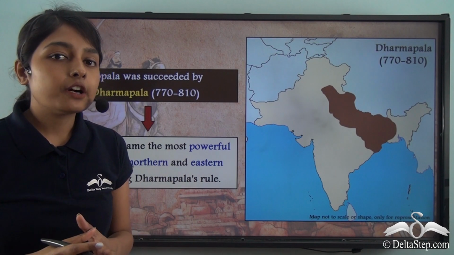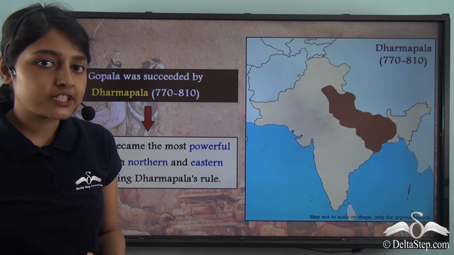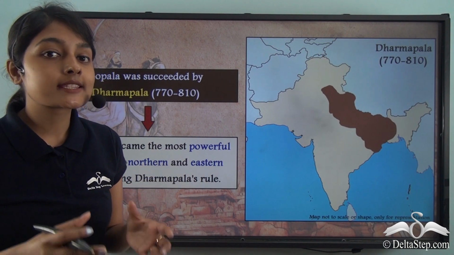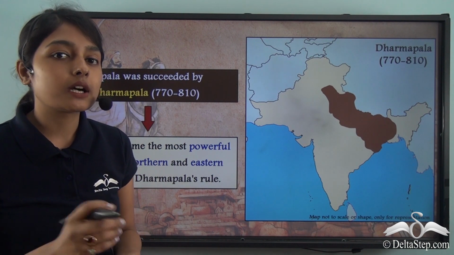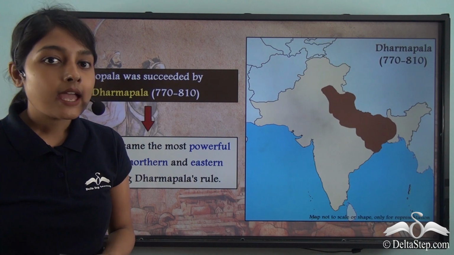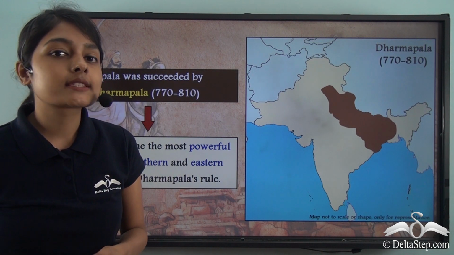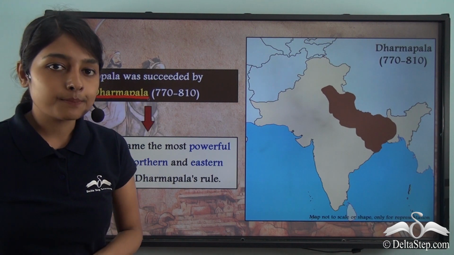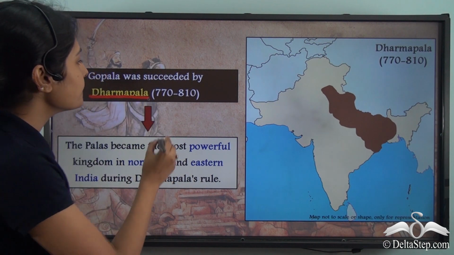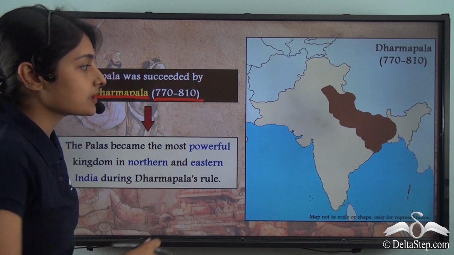Now Gopala founded the Pala dynasty in 750. He unified Bengal and saved it from further anarchy and chaos, and he also brought Magadha under his control. And after Gopala, it was his son Dharmapala who succeeded him. Dharmapala ruled from 770 to 810.